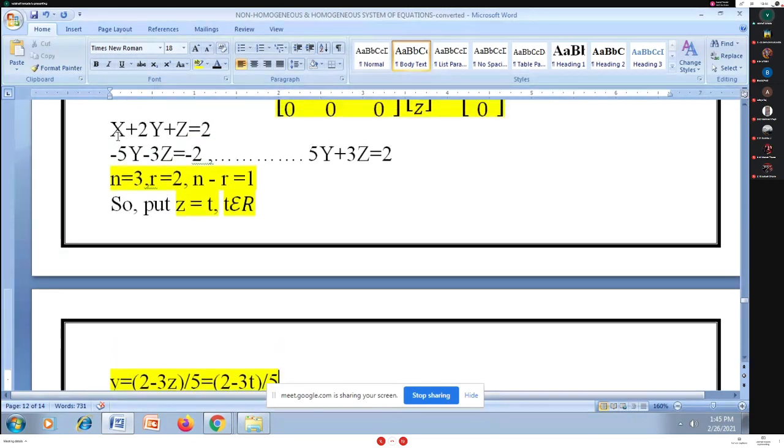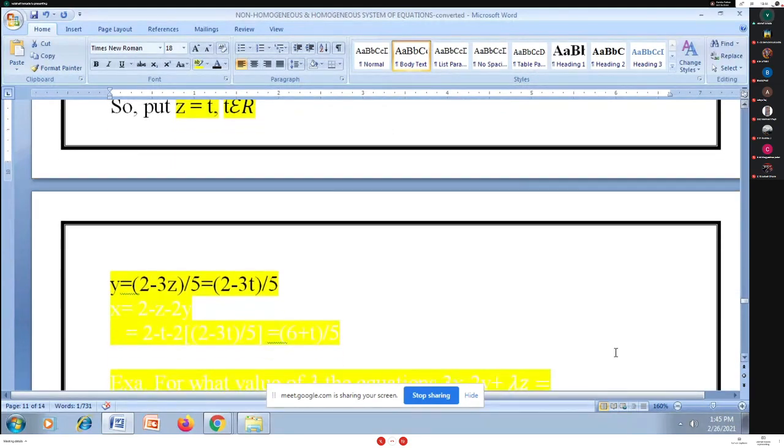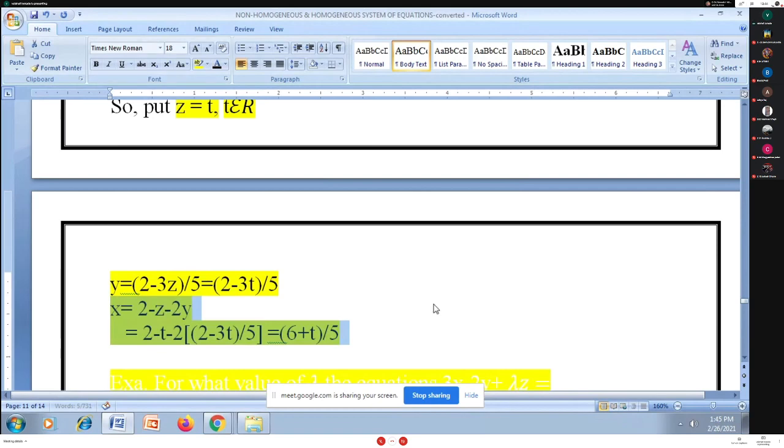As I have y, again recall equation number 1. Now substitute y and z in equation 1. Equation 1 is x plus 2y plus z is equal to 2, so x is equal to 2 minus z minus 2y. We have the values for y and z in terms of t. Substitute them and you get x again in terms of t.